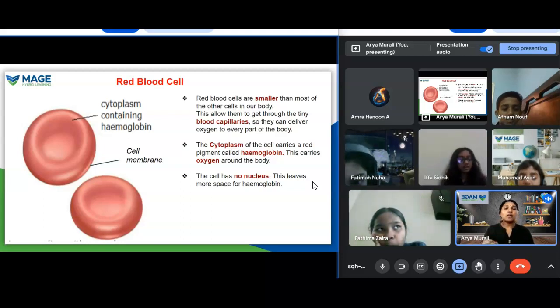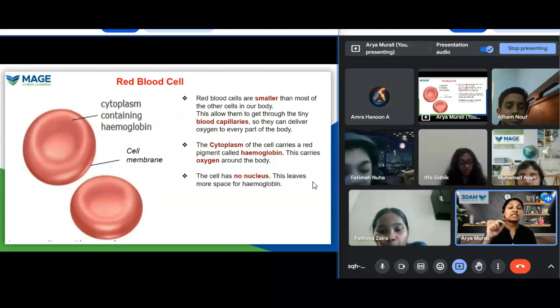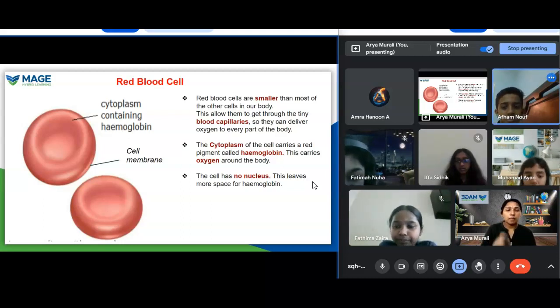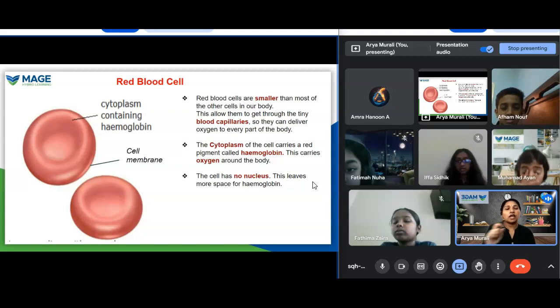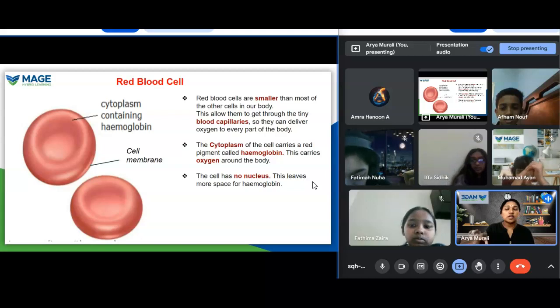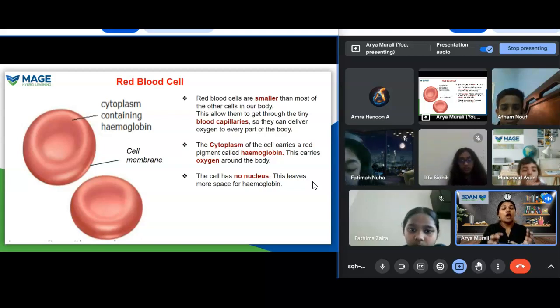The minimum amount of hemoglobin needed for males is 14 and for females it is 12. This hemoglobin is very much needed because hemoglobin has an affinity to oxygen.